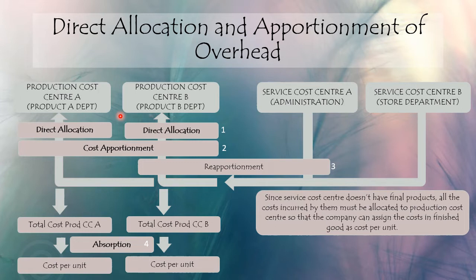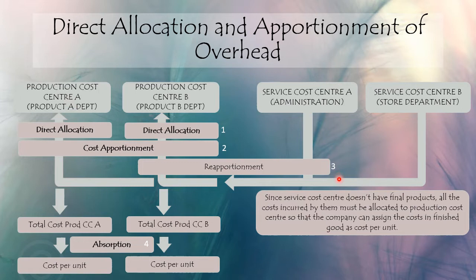The first stage is the direct allocation, which means that the expenses have been allocated directly to each of the departments. So direct allocation can be for production department A, department B, department A for service center and department B for service center. And then there are also costs that are shared among all departments, meaning that the cost is given in a lump sum manner, which is not directly allocated to each of the departments. So you need to apportion them accordingly.